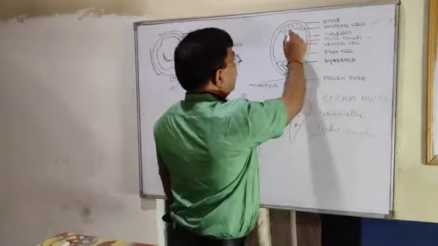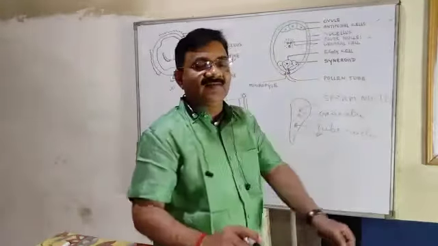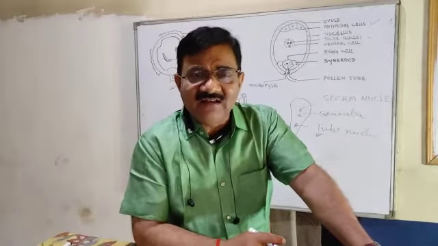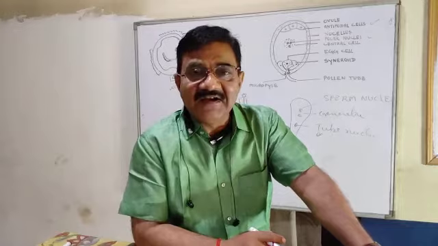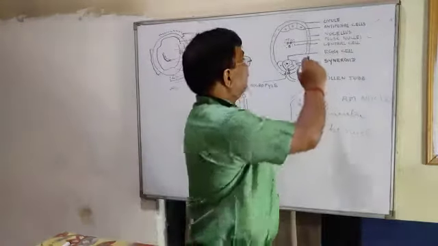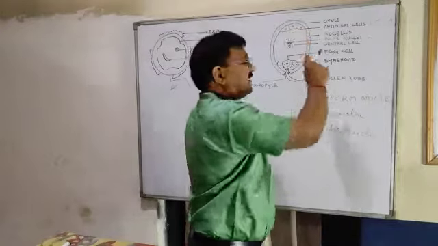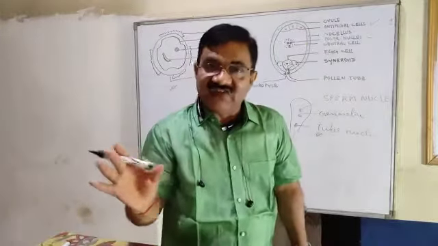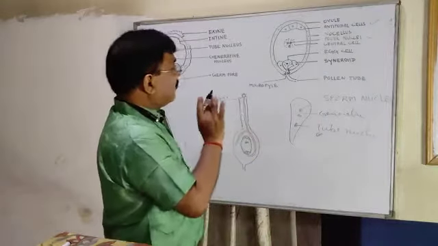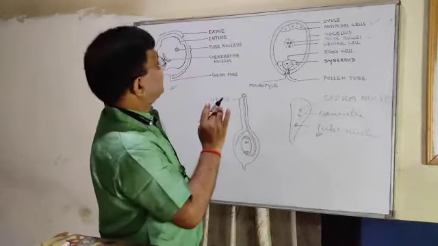What about the function of the antipodal cells? For you, they have no function. After fertilization, they degenerate. They have no function. After fertilization, they degenerate.